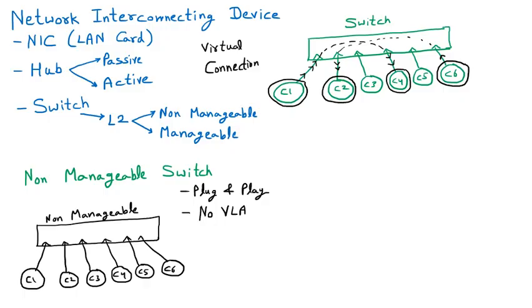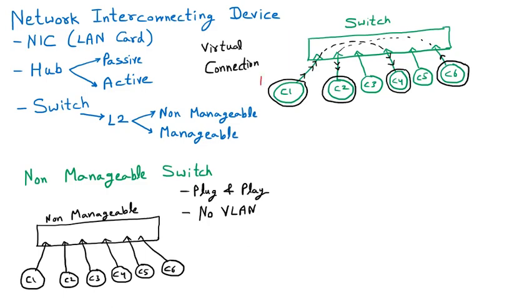Now VLAN means the virtual LAN. No virtual LAN is there. To understand this virtual LAN, first of all we must understand what actually the LAN is. Everyone should know that LAN means local area network. Whatever we have discussed so far, just like the hub and the switches, these are LAN interconnecting devices.